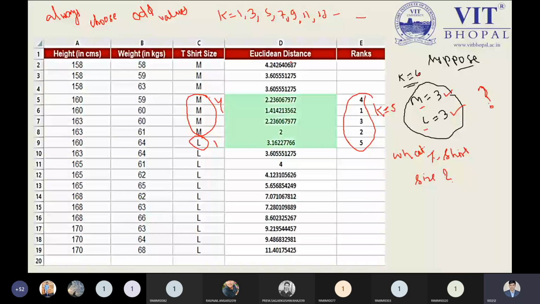Okay, now this point is clear. Yes, tell me. Yes. Okay, so this is my suggestion only. This is my recommendation only. But we can choose an even number as well. But I suggest, for the practical purpose, always choose this kind of value. So at least we can differentiate. We can get the appropriate value in terms of the accuracy.